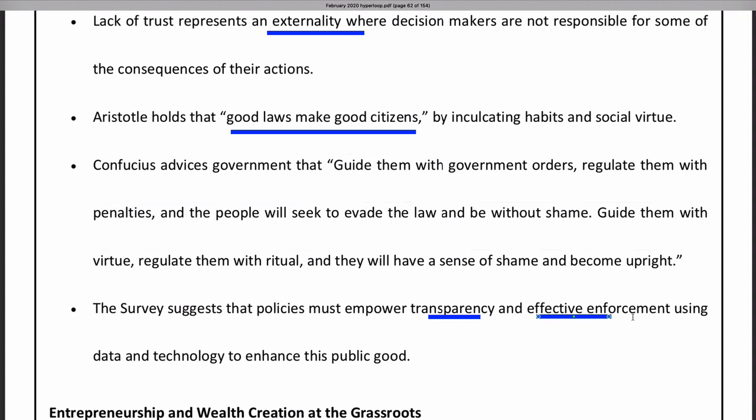So there is a lot of scope for questions in the ESE exam from this topic, from ethics, from economics, and some quotes we have seen. So they can ask directly these quotes also: who has said this? Good laws make good citizens, postulated by, there can be a choice. And similarly in civil service prelims also you can expect these terms: externality, invisible hand, trust, public good, characteristics of the public good.